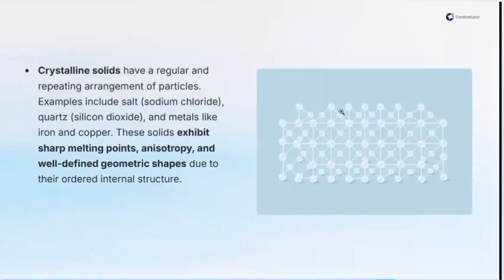You can see from this diagram we have a constant arrangement that if you follow a straight line, you will see a symmetric movement. Big, small, big, small, big, small, big, small. Here we also have big, small, big, small, big, small, just a constant repeating arrangement in a regular pattern. These kinds of solids are known as crystalline solids. Examples include salts, quartz, that's our normal sand, and metals like iron and copper. These solids exhibit sharp melting points, anisotropy, and well-defined geometric shape.